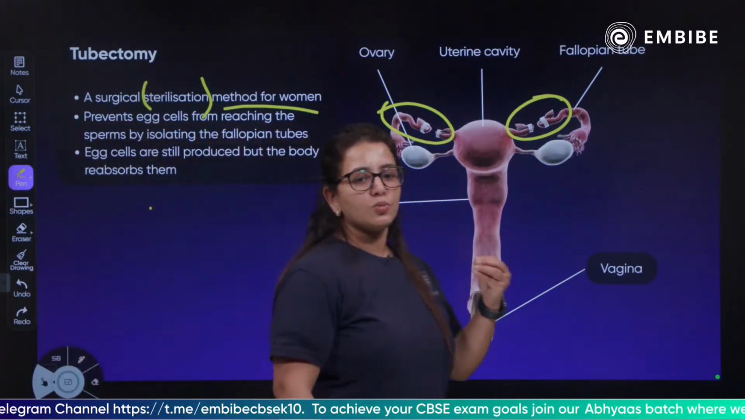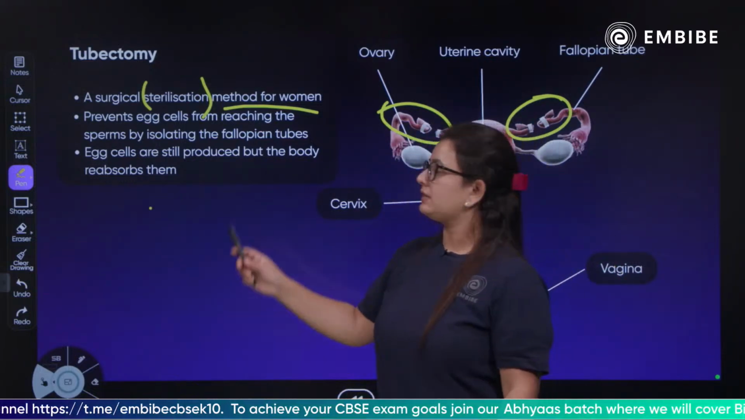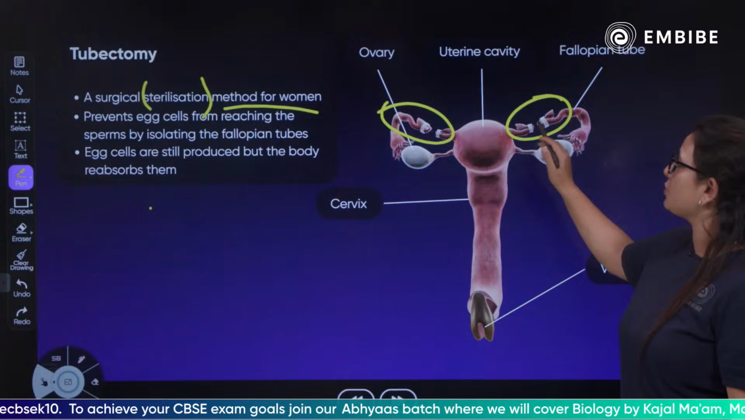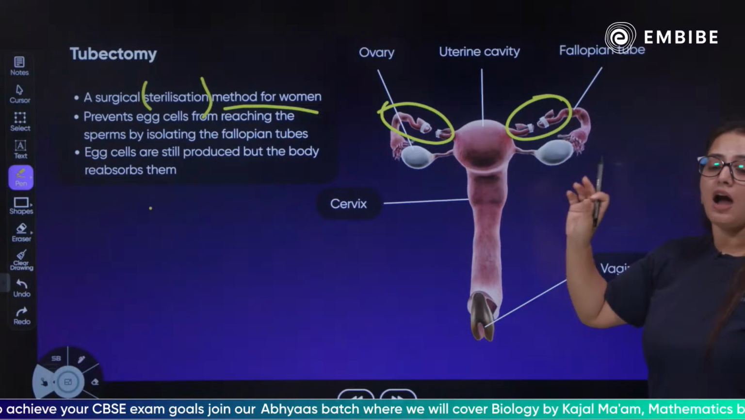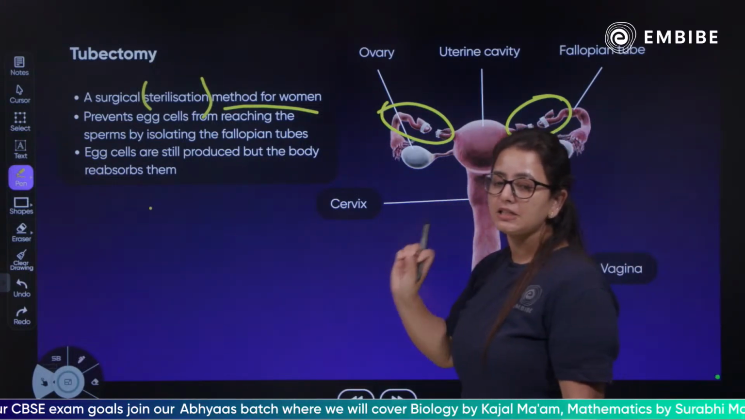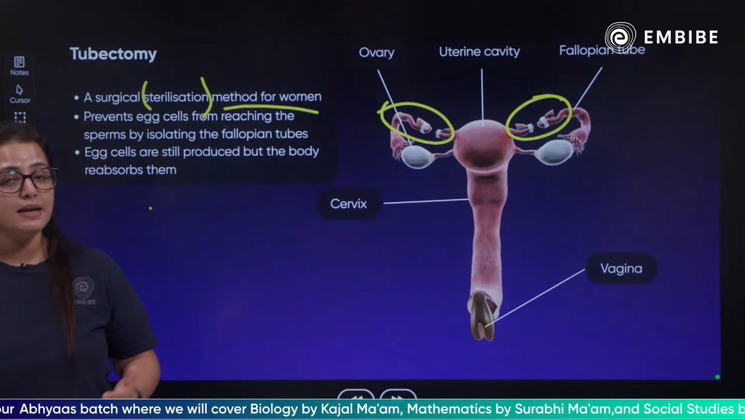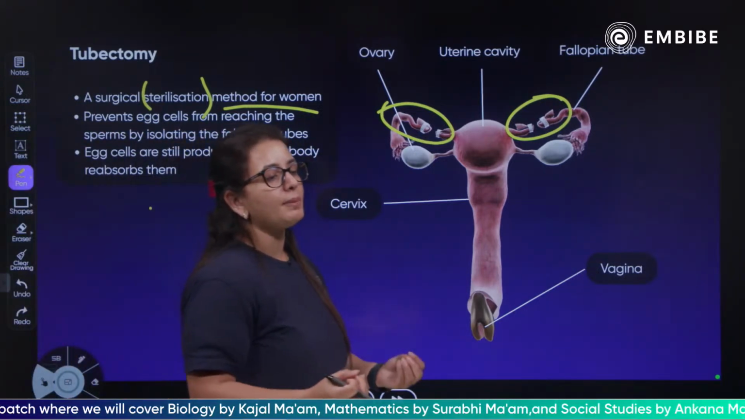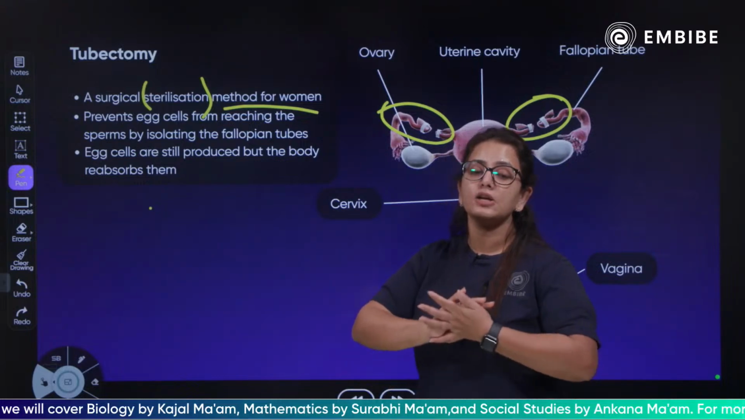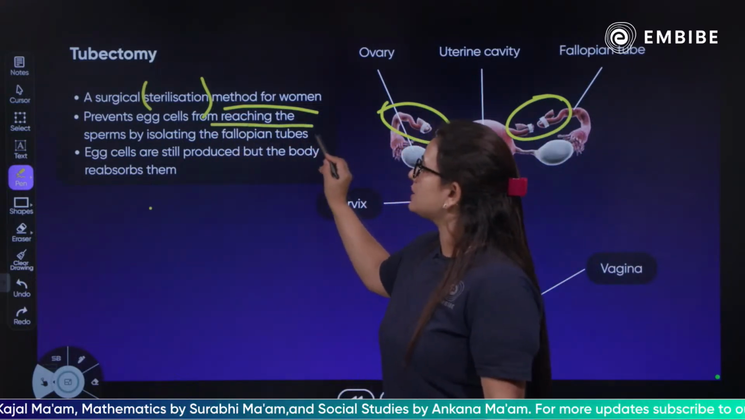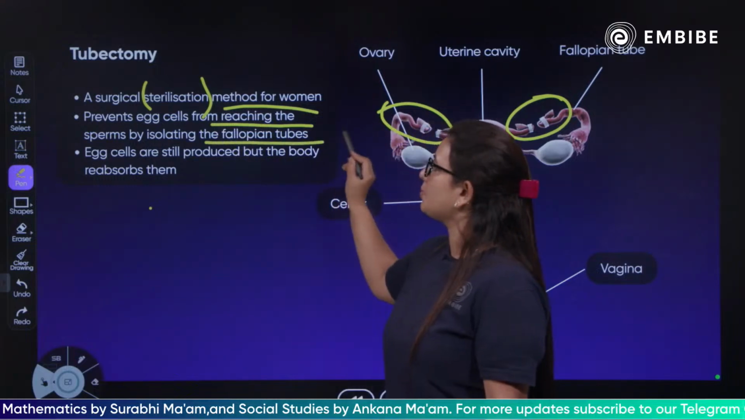What happens in the tubectomy? We cut the fallopian tubes and tie them so that after ovulation has taken place, the egg does not reach the fallopian tube. Even if it reaches, the male gamete will not be able to come in contact with the egg cell. There would be no fusion of gametes. We prevent egg cells from reaching the sperm by isolating the fallopian tube.